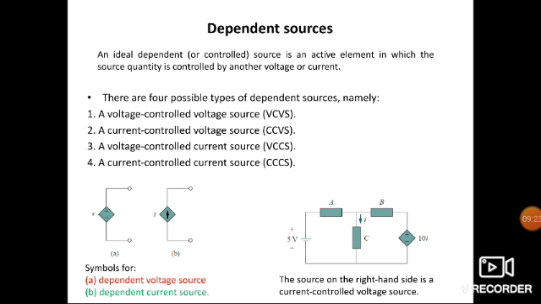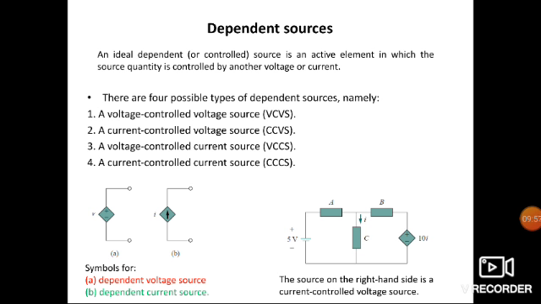Dependent source: as the name suggests, a dependent source produces an amount of voltage or current that depends on some other voltage or current. Dependent sources are also called controlled sources. There are four possible types of dependent source.